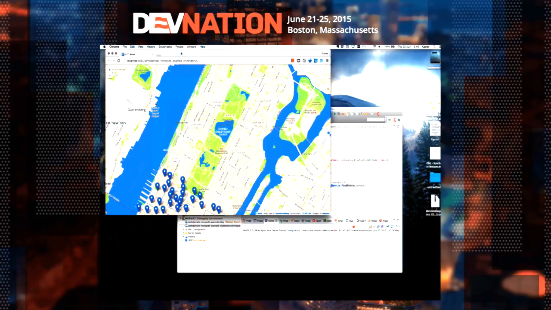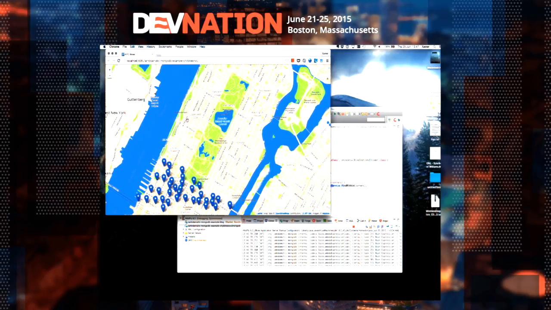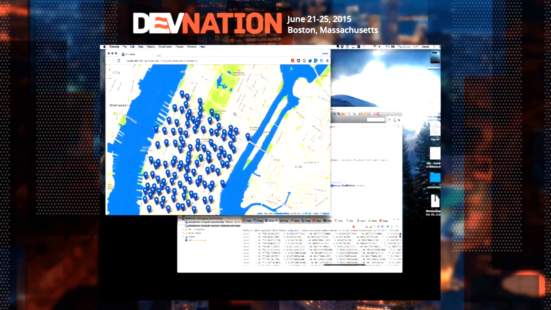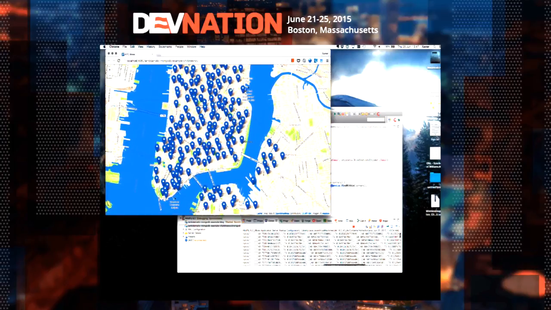I use a WebSocket connection, but in fact, I'm not really using dual channels or push messages. The benefit is that I have a connection which remains open, and I can send a new location to the server, and the server is going to use this WebSocket connection to return a set of locations for bike stations. When I move the map here, you can see all these queries have been run on MongoDB, which is running on my laptop as well. This is the kind of query that is sent to MongoDB. I send a bunch of locations, and I get everything here again. So these are all the bike stations that we have in New York City, if you ever go there.